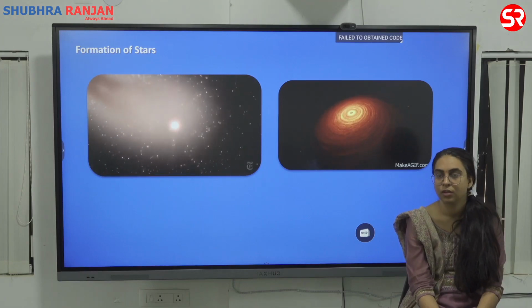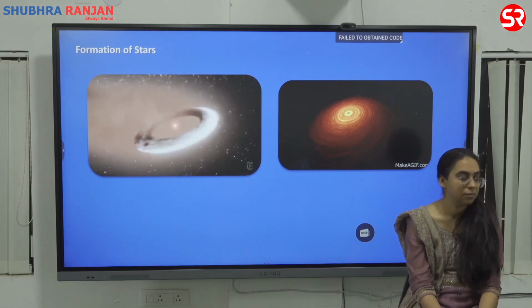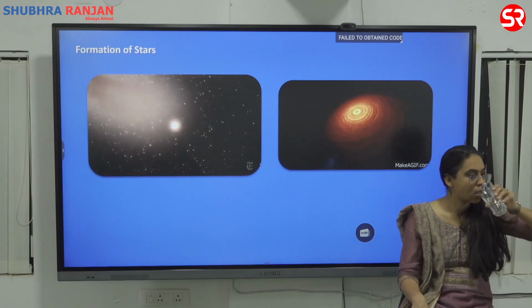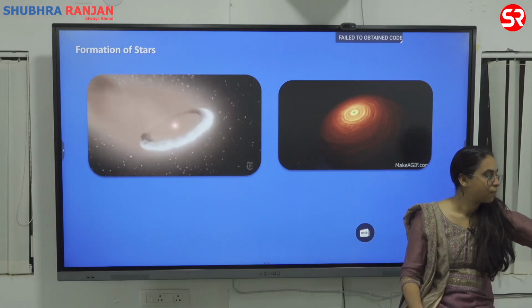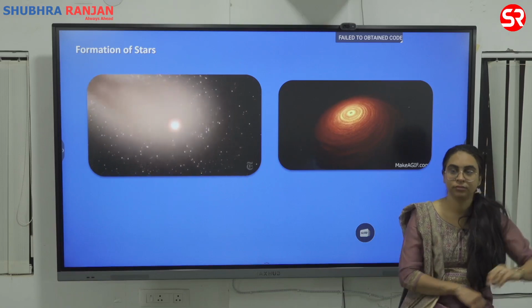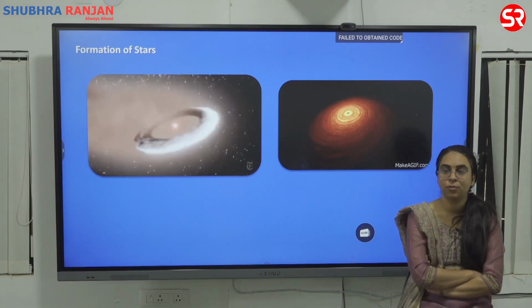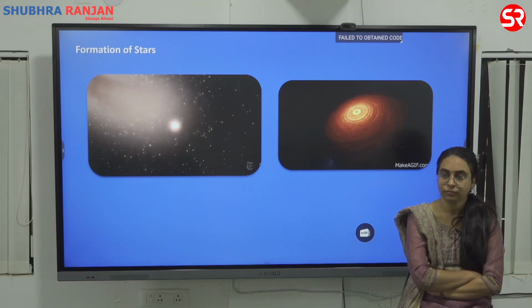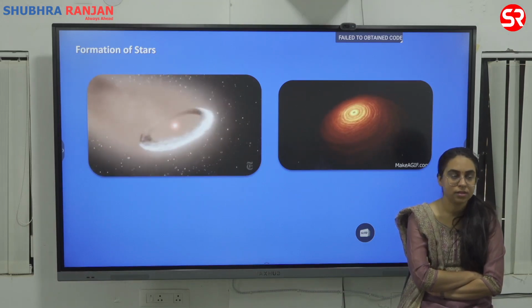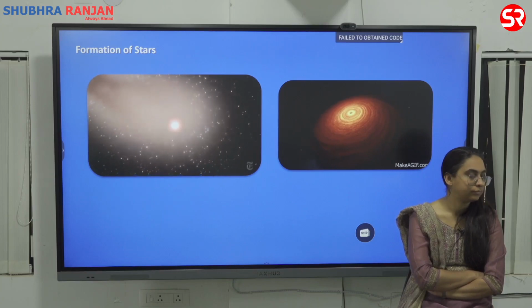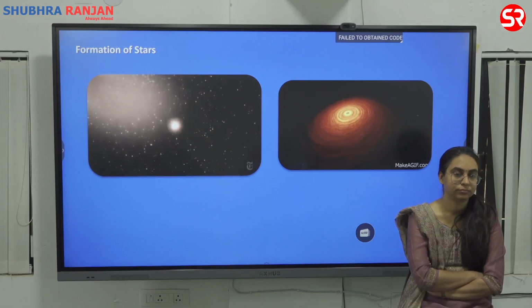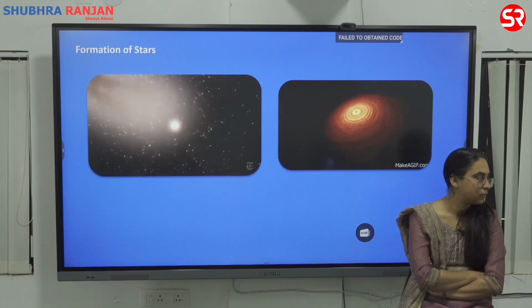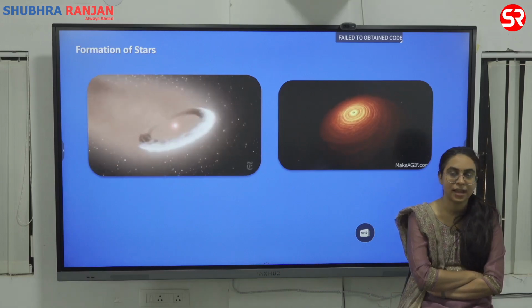Majority of the mass formed the sun. Full stop. Sun was surrounded by the disk of gas and dust.